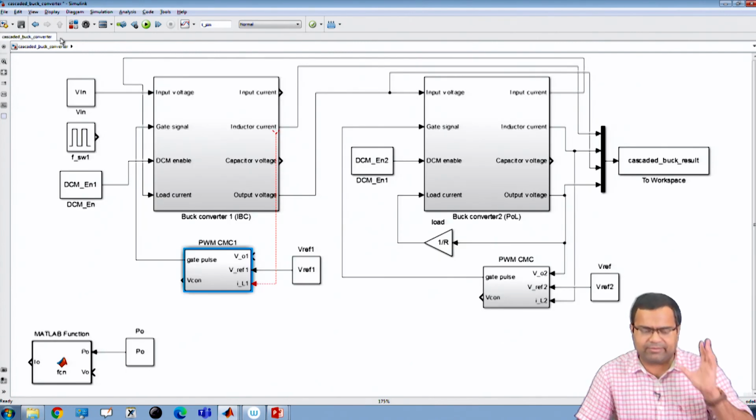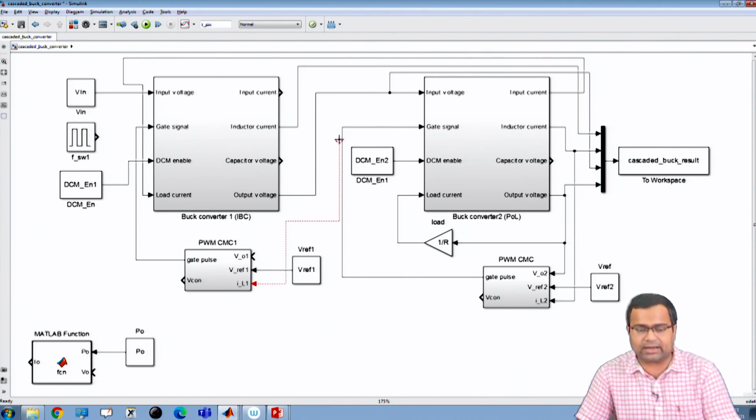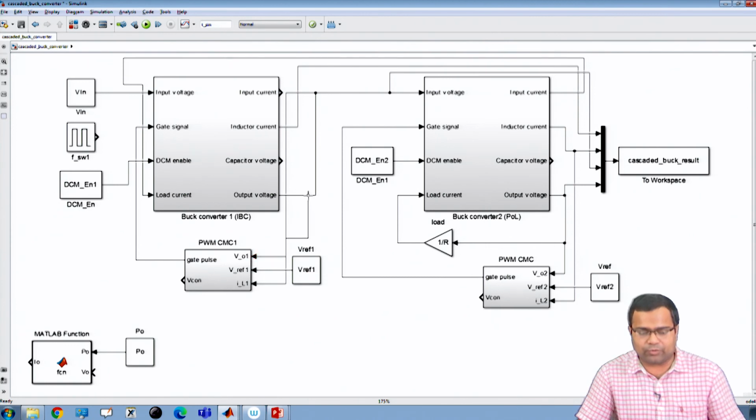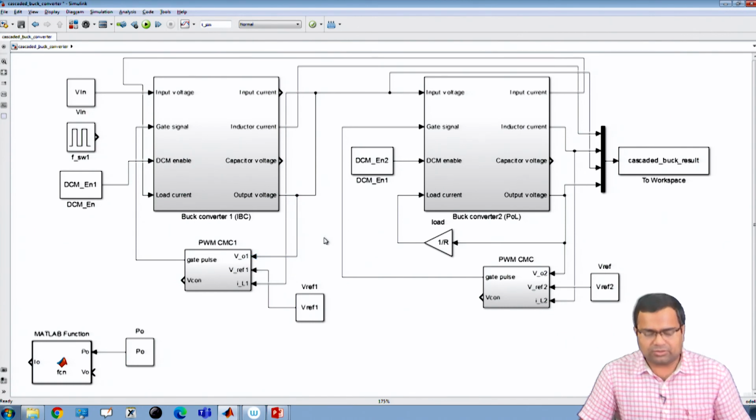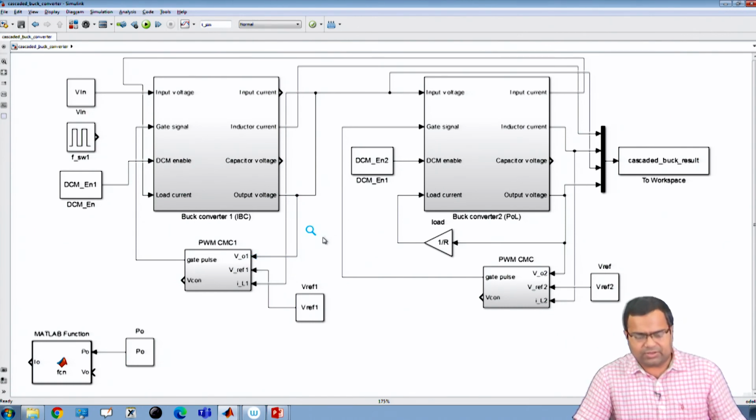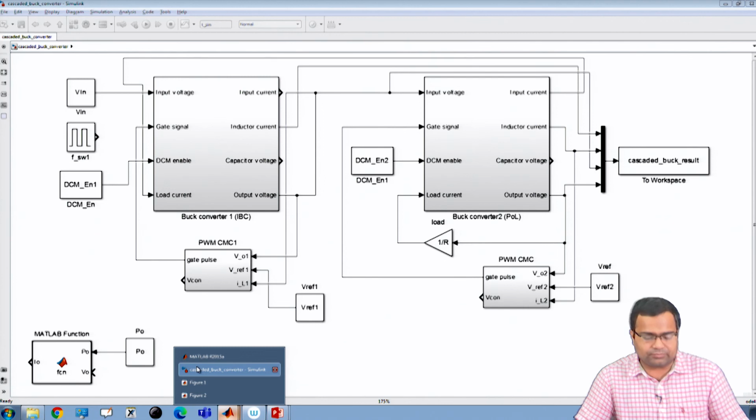All other blocks are same. So I need to connect this to the inductor current and the output voltage. Okay, so now it is under current mode control, same configuration you are using.